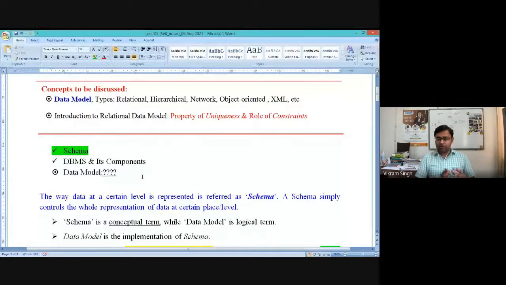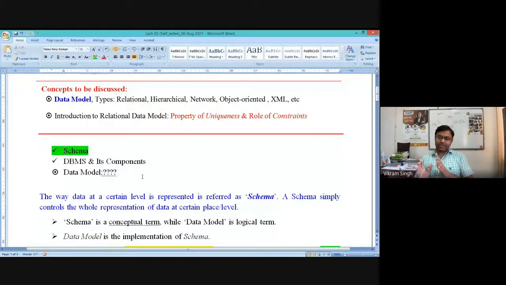But when we go for the actual implementation of the schema, it becomes logical, right? Logical representation, logical entity. Whenever we are implementing a plan or a solution, you will be applying some rules, implementing some logic, implementing some given constraints or conditions.